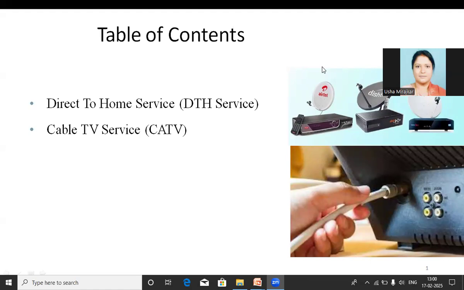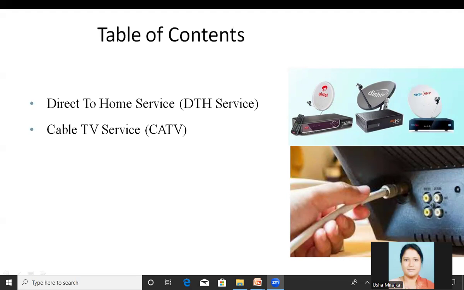Hello everyone, welcome to the session of wireless communication. In this session, we are going to learn about the DTH service, that is direct to home service, and the cable TV service here.